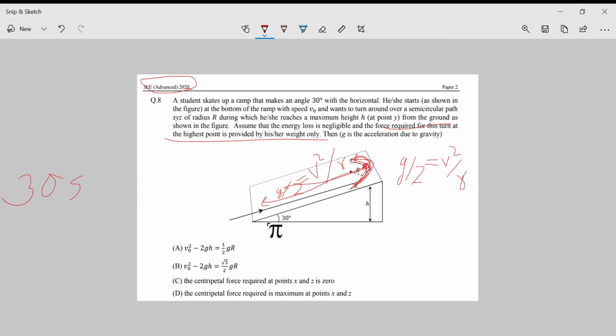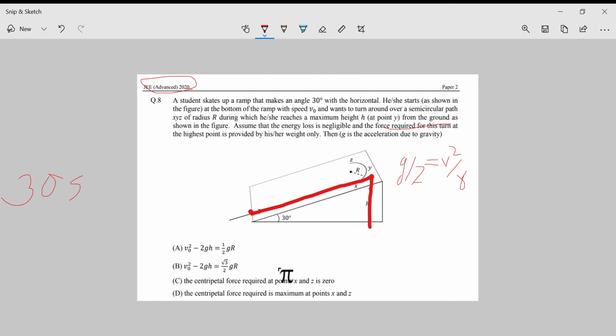Now what I'm thinking is that I apply, first of all let me erase this, conservation of energy on this inclined plane. I'm applying conservation of energy from here to here because I know h here. At the bottom of the ramp he starts with speed v naught.